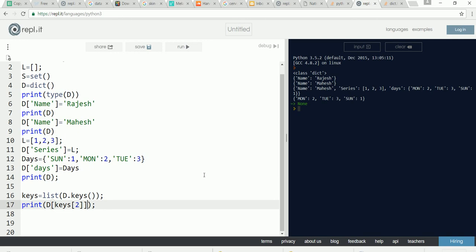Keys of 2 was name, where it is printing. Name is Rajesh, name is Mahesh. It should have printed Mahesh. It's not taking the dictionary key as name 0.